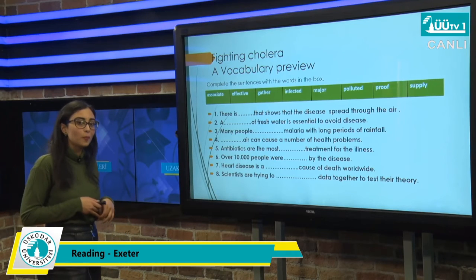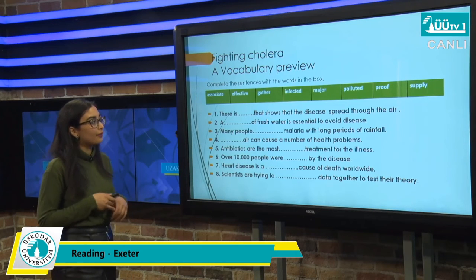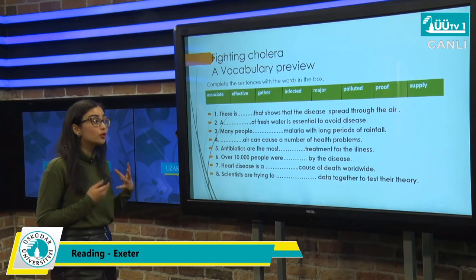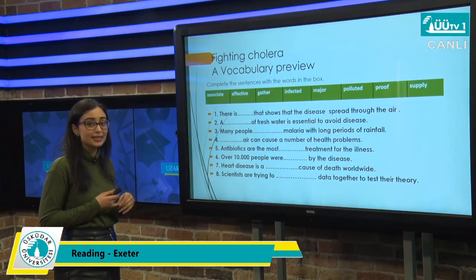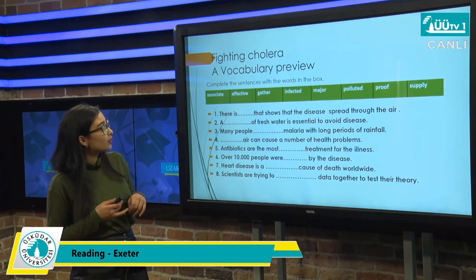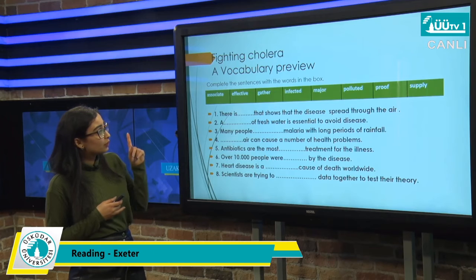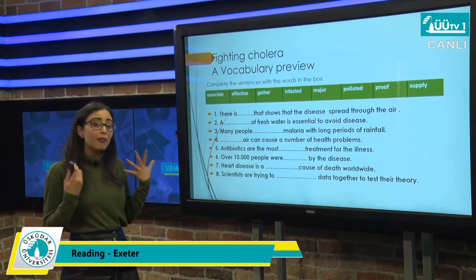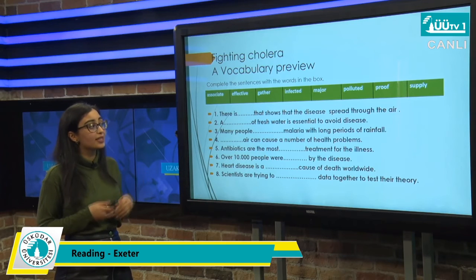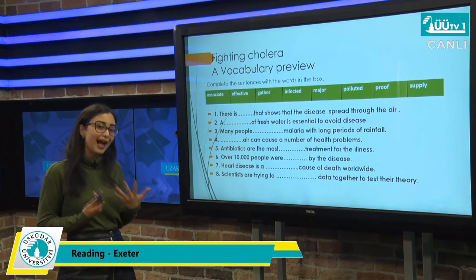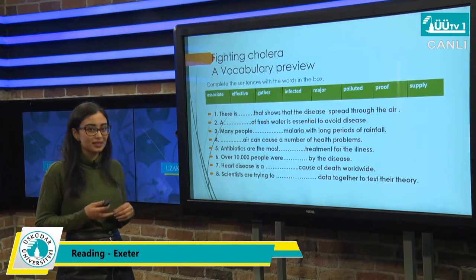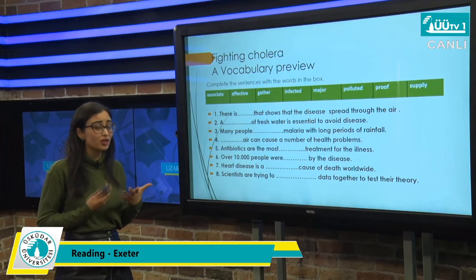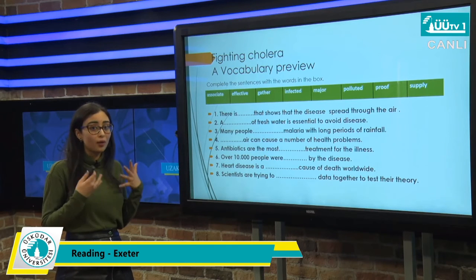What about the second one? So we have an article here, of fresh water is essential. It means it's important. To avoid, it's actually to prevent disease. So for the second one, it goes with supply. Supply means the needed amount of something. A supply of fresh water is essential to avoid disease. In case we don't have much water, we cannot prevent disease. Like for now, with coronavirus, we are trying to prevent catching coronavirus by washing our hands with water.